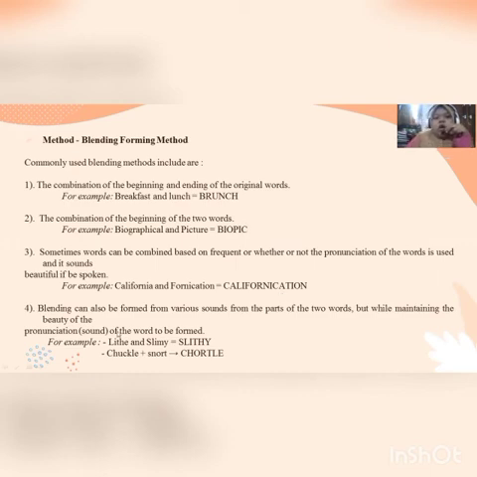And last, blending can also be formed from various sounds from parts of the two words, while maintaining the beauty of the pronunciation. For example, slimy and lithe. If we combine the two words, it makes slithy. And chuckle plus snort makes chortle.